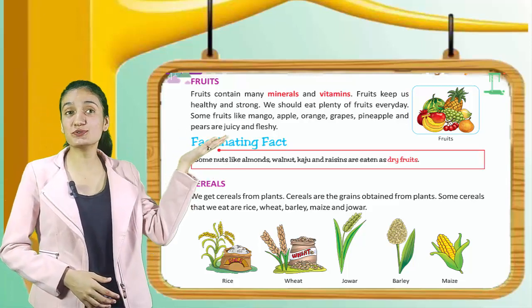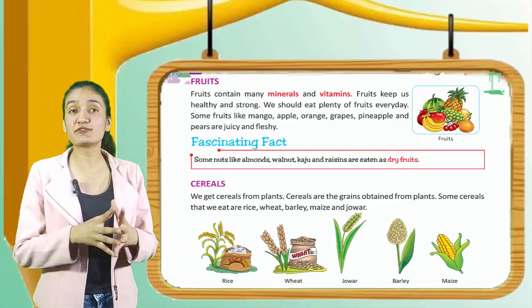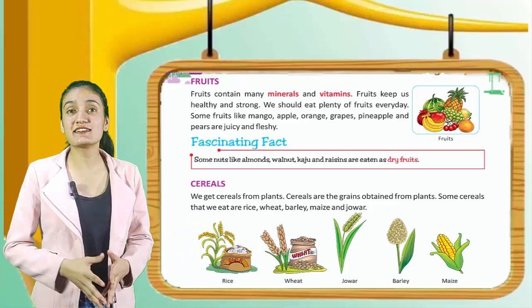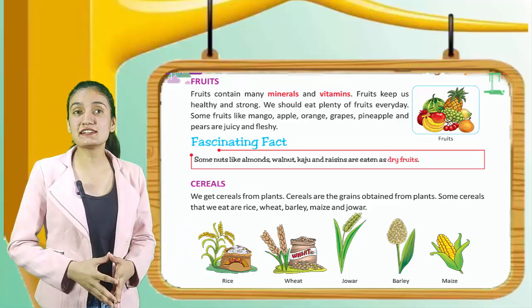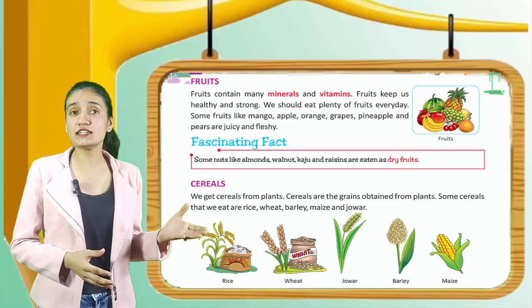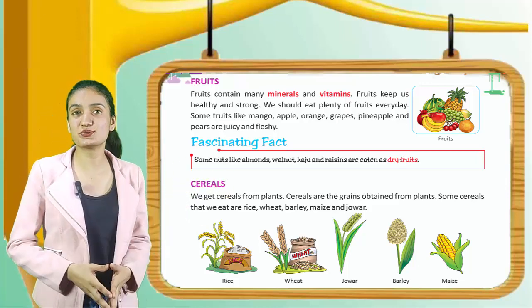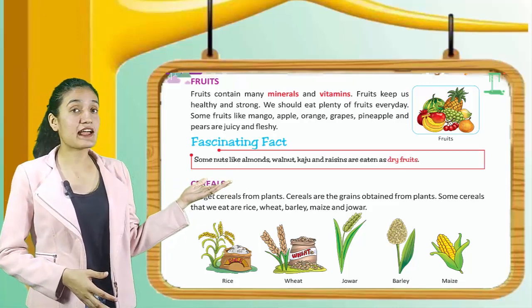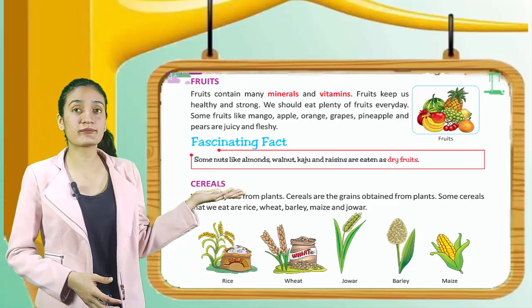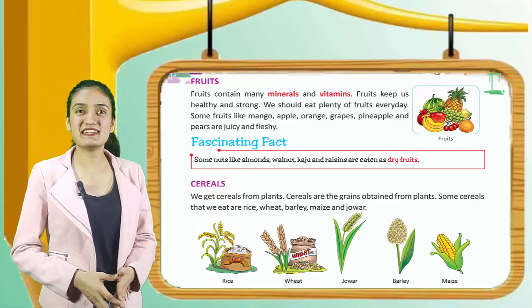Now let's move on to cereals. We get cereals from plants. Cereals are the grains obtained from plants. Some cereals that we eat are rice, wheat, barley, maize and jowar. Here you can see rice, wheat, jowar, barley and maize.